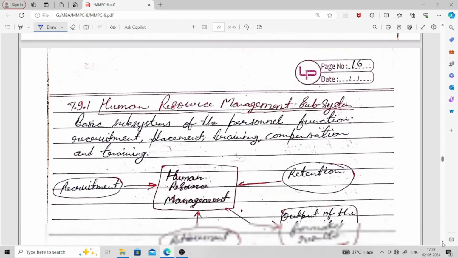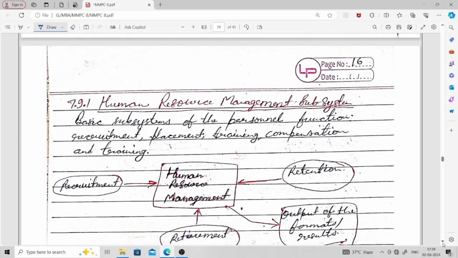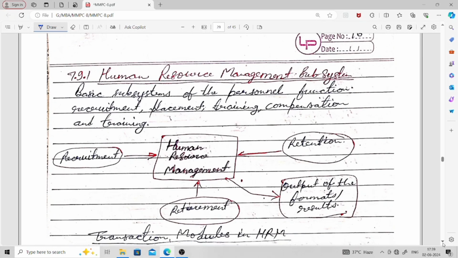So the human resource management subsystem: the basic subsystems of the personnel function are recruitment, placement, training, and compensation. Human resource management involves recruitment, retention, retirement.